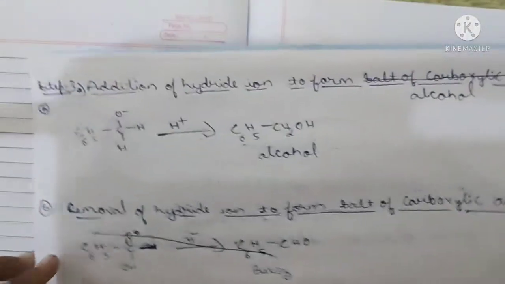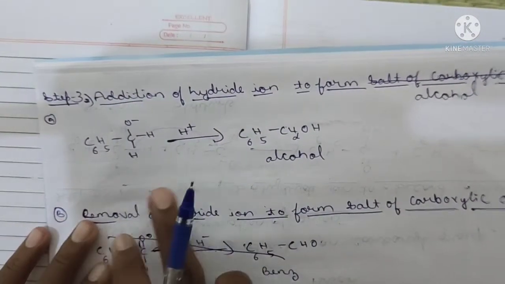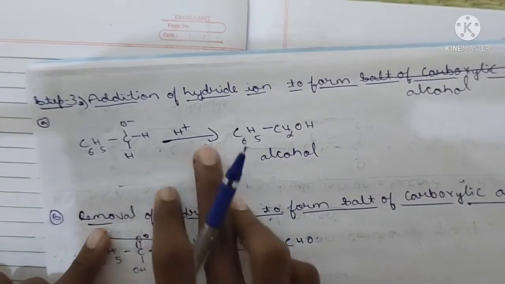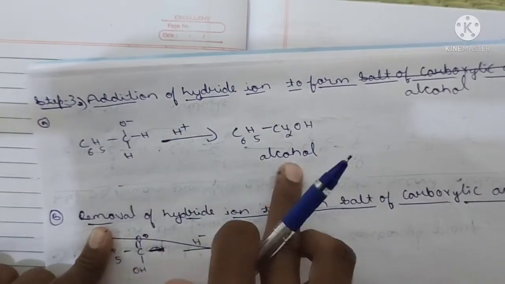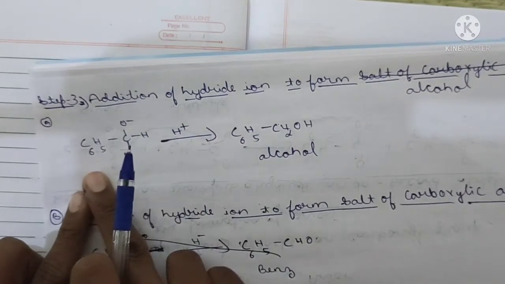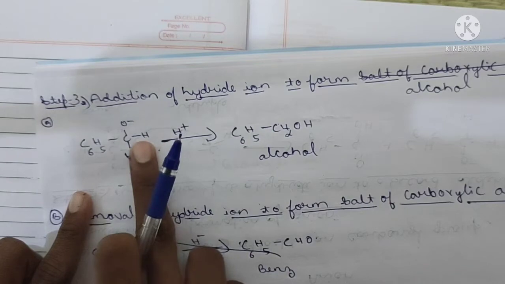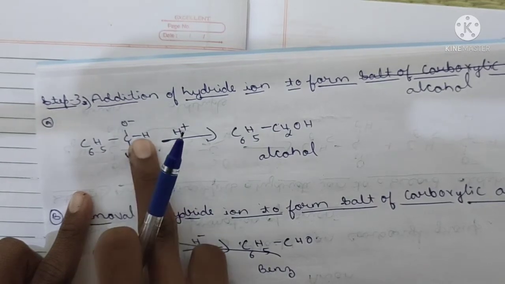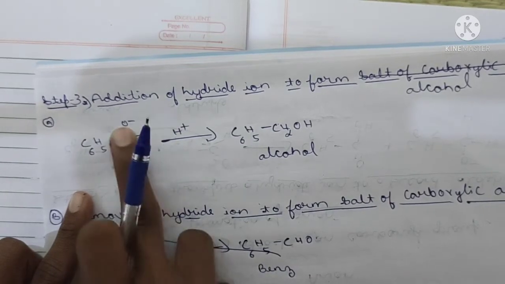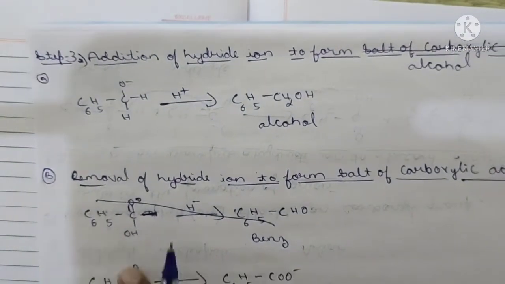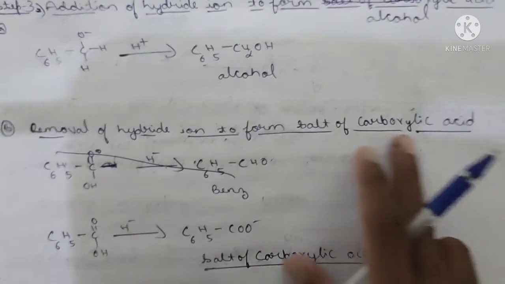After the addition of H plus to this intermediate, the alcohol is formed. Means C6H5 CH2OH. One is addition.